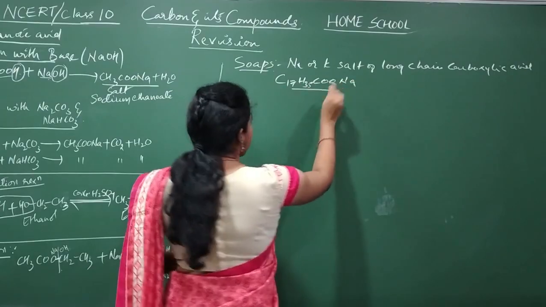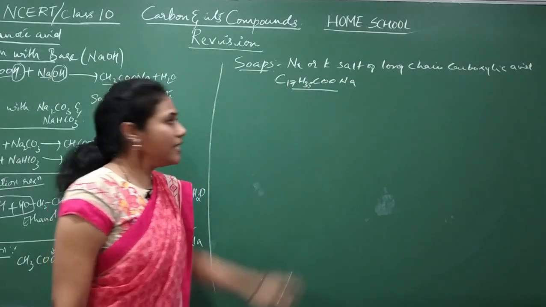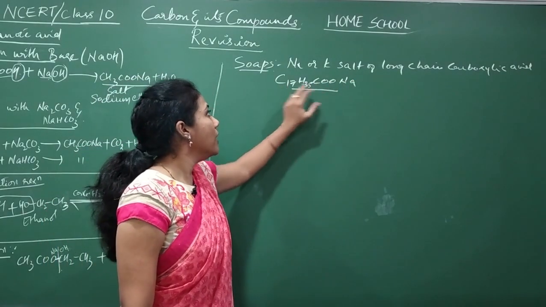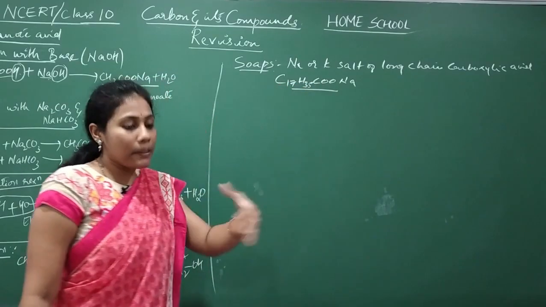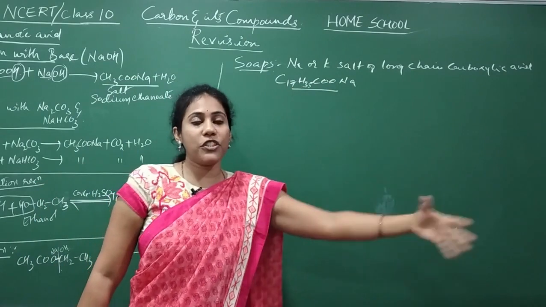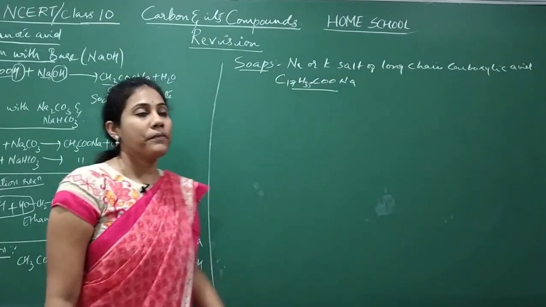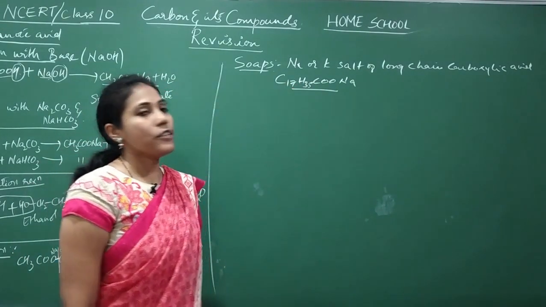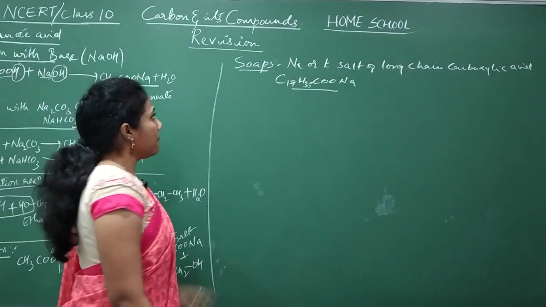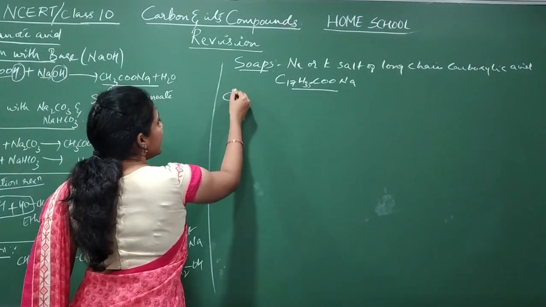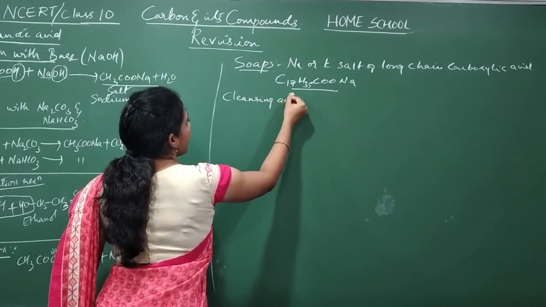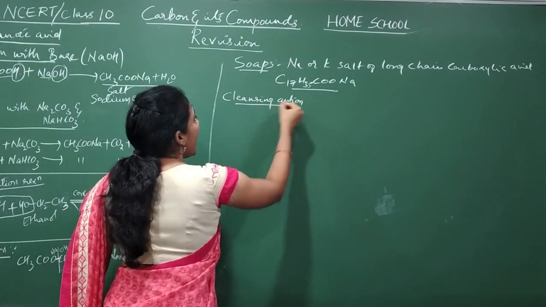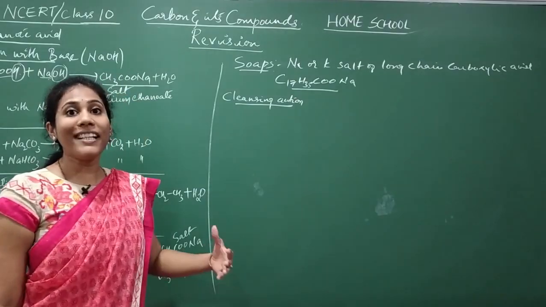C17H35COONa is one example of a soap molecule. It is the sodium salt of a long chain carboxylic acid. 17 carbon atoms are connected with each other to form a long chain. So this is what we call a soap. And what is important about soap is its cleansing action. So how does a soap clean?